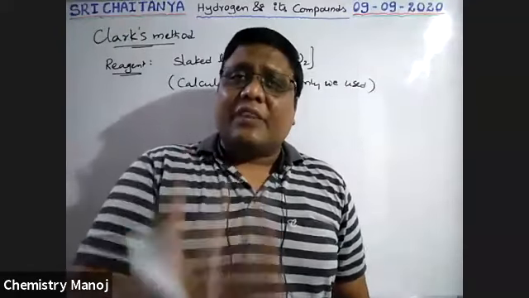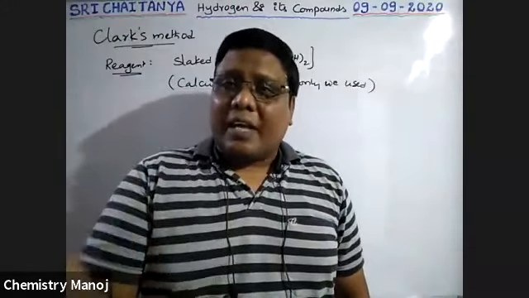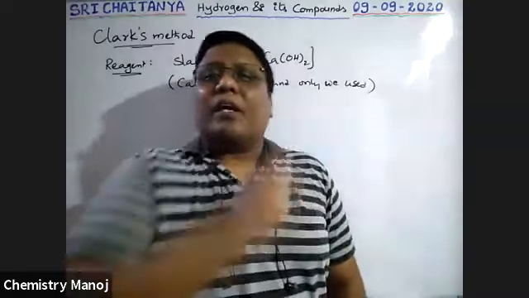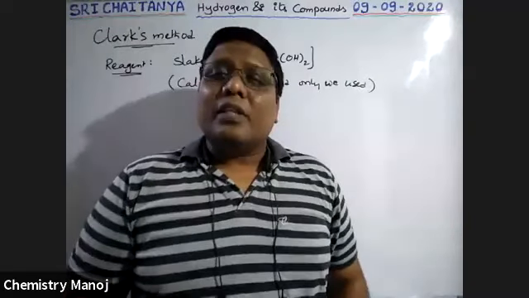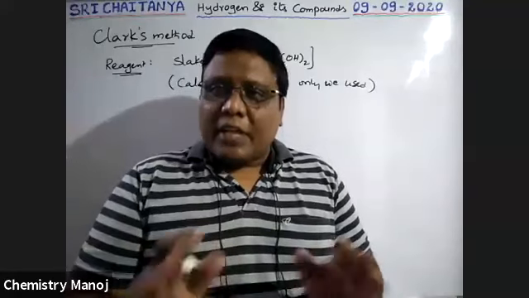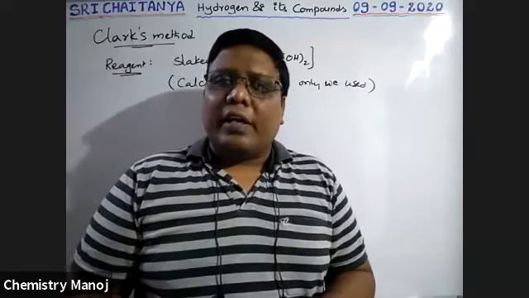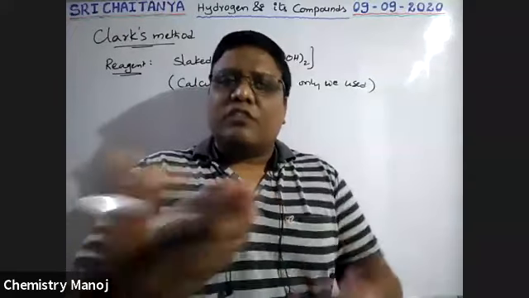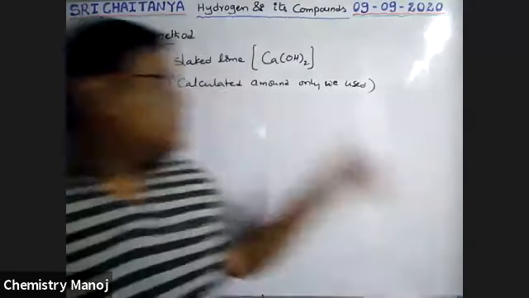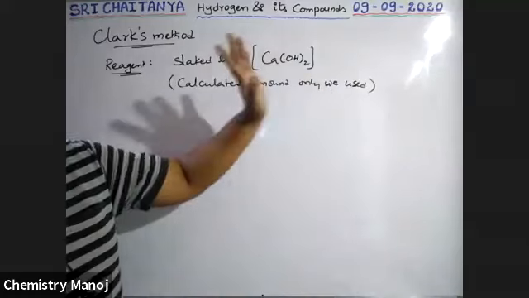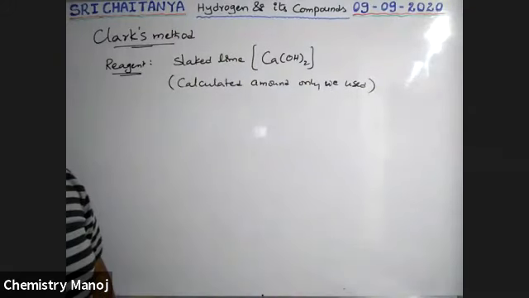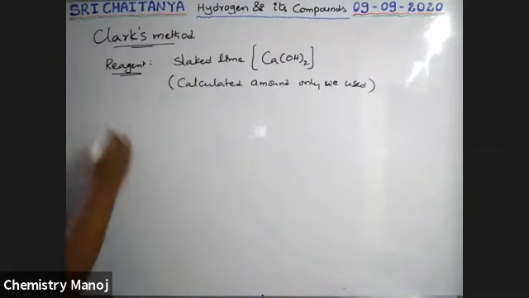If an excess of this chemical is used, the temporary hard water is automatically converted into permanent hard water, which is the reverse effect. That is why we must use the calculated quantity. How to calculate it, we will see during calculations. So only the calculated amount of this chemical is used. What is the principle here?